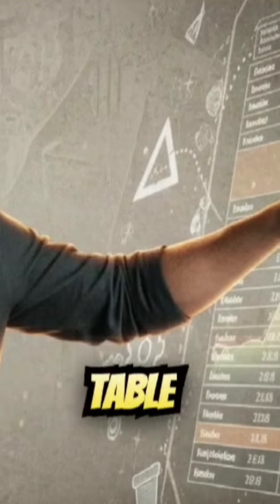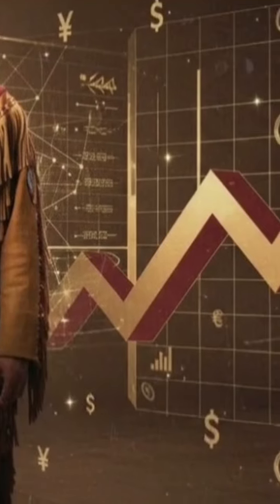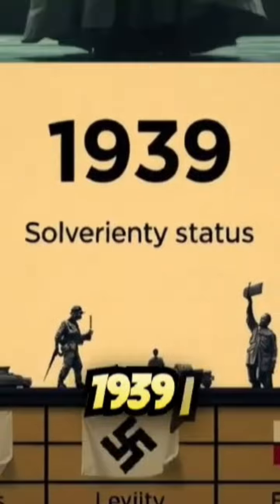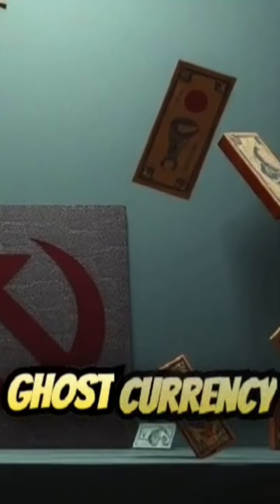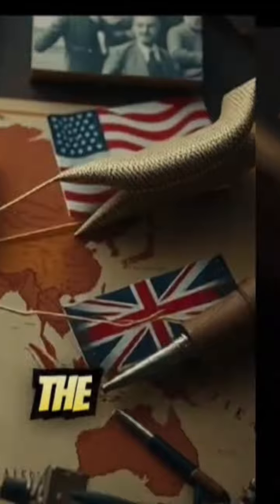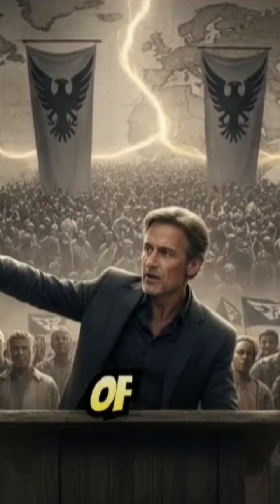Historic comparison table. Focus: Mussolini, Geronimo, hryvnia. Core goal: expansion of empire, preservation of tribe, sovereignty of state. Status in 1939: at the peak of power, a ghostly legend symbol, an illegal ghost currency. Legacy: totalitarian warning, spirit of resistance, economic independence, the hidden thread. If you examine these together, you are looking at the birth of the modern world.